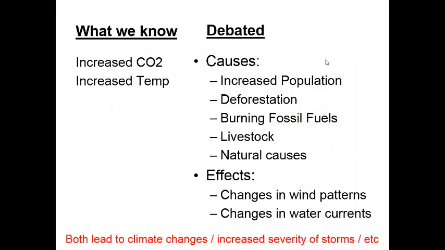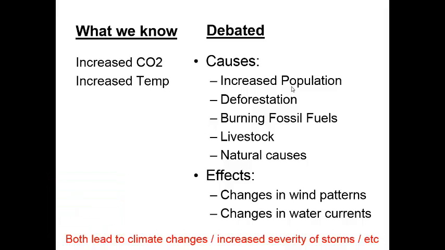There's lots of debates about global climate change, and I want to give you the information that we know. What do we know? We know that we have increased amounts of carbon dioxide in the atmosphere. We know that having increased carbon dioxide levels in the atmosphere causes increased temperature. These are things that we know. What do we debate? We debate the causes and the effects of global climate change. Here you see a list of some possible causes that we brainstormed.